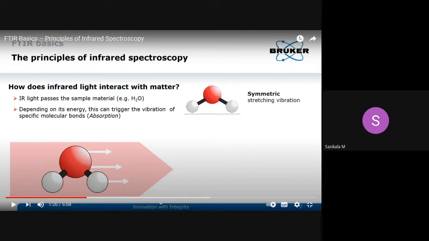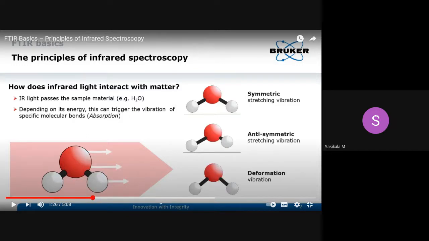One process is called stretching, another process is called bending. Bending vibrations are called deformations. Stretching vibrations actually have higher energy. That means stretching will give a higher energy spectrum. If the molecule is going for stretching, then you will get the spectrum in the functional group region.